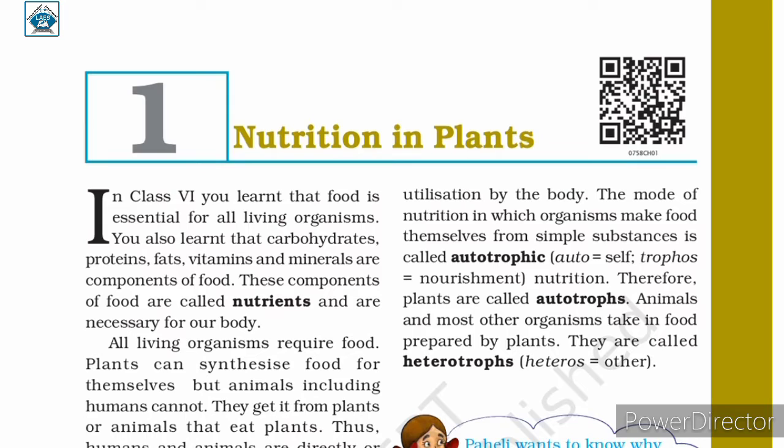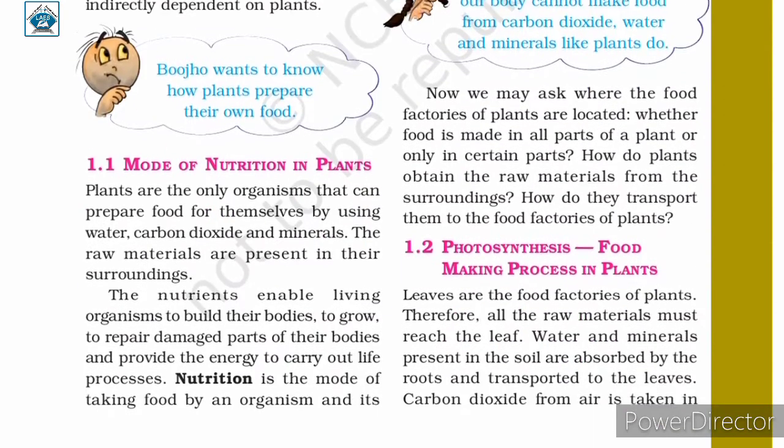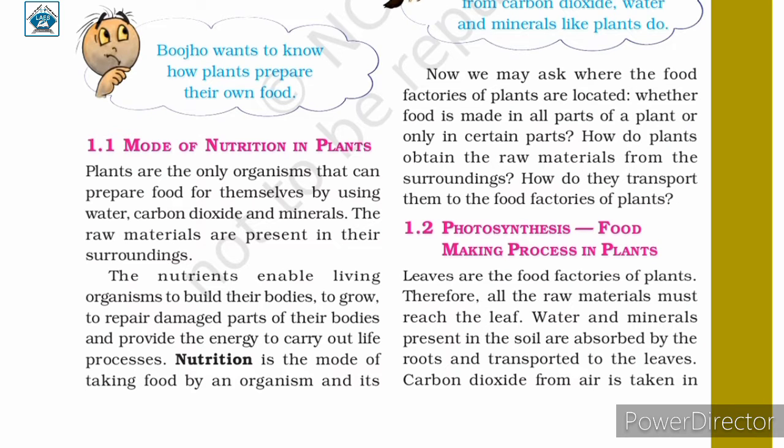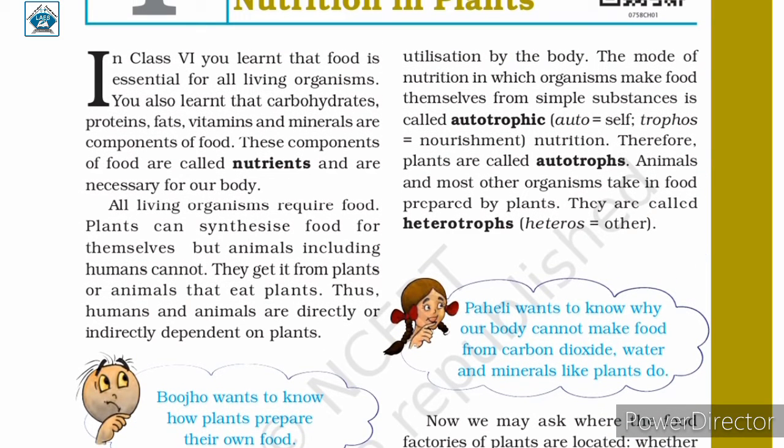In the previous class we discussed the mode of nutrition in plants. We now know the meaning of nutrition. Nutrition is the mode of taking food by an organism and its utilization by the body. Next, we discussed autotrophs and heterotrophs. Plants are called autotrophs because they prepare their own food. Animals and other organisms consume food prepared by plants, so they are called heterotrophs.